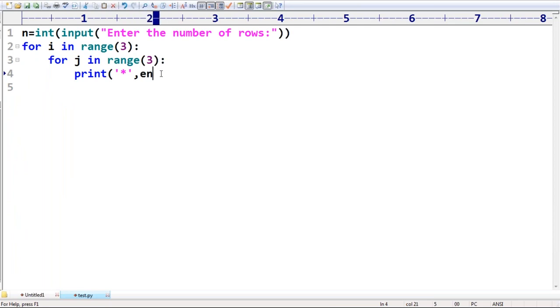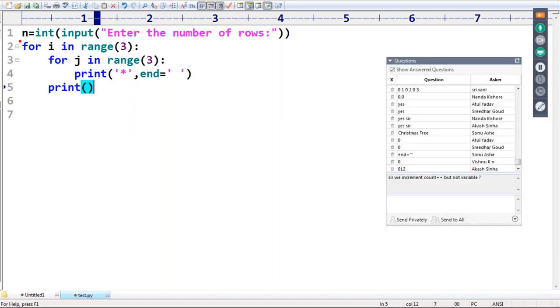Have you remembered, right? end is equal to space. After printing, don't go for the next line. Next thing, can you please print in the same line, like that, right? Next, print empty. Take it as a very special case, sir. Okay, it's a very beginning only.